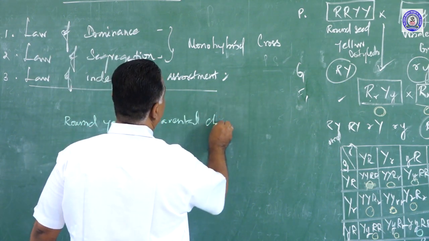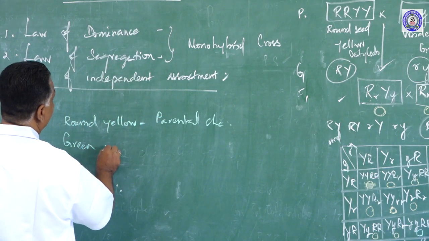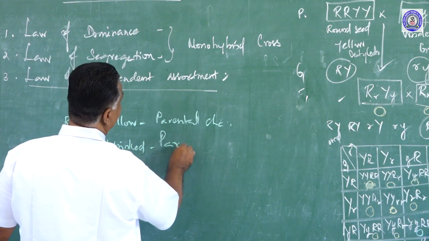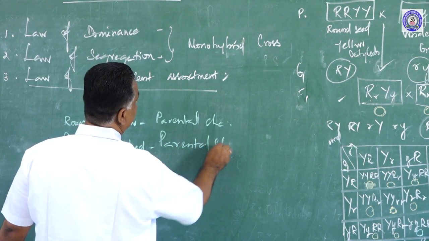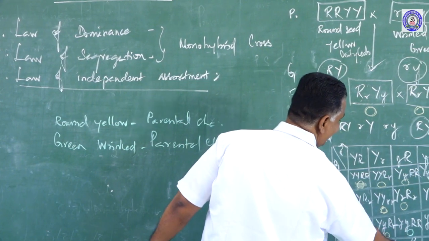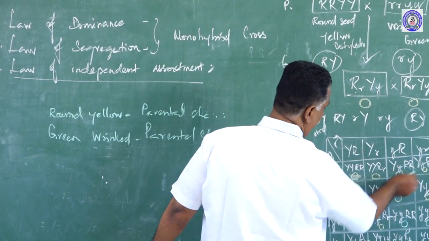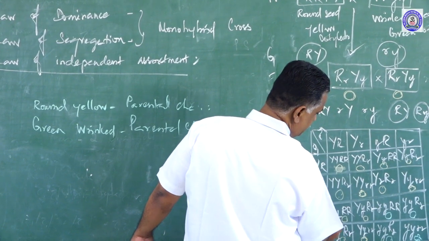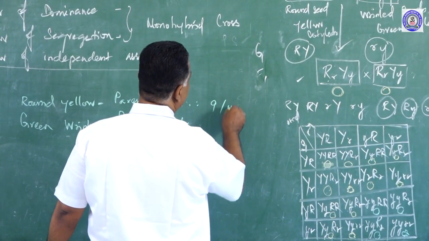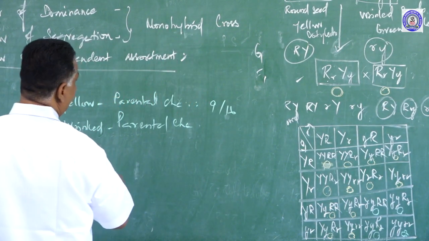Then green wrinkled is also a parental character. See, round yellow and green wrinkled. How many round yellow are there? 1, 2, 3, 4, 5, 6, 7, 8, 9. So, round yellow 9 out of 16. Then green wrinkled. This is another parental character.